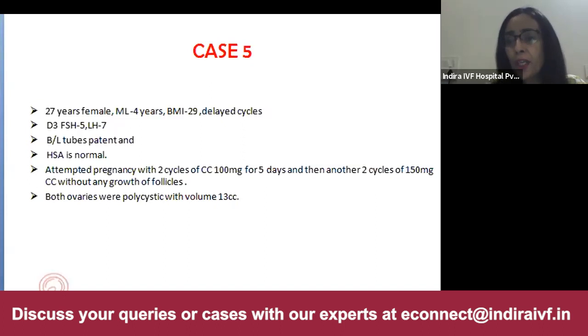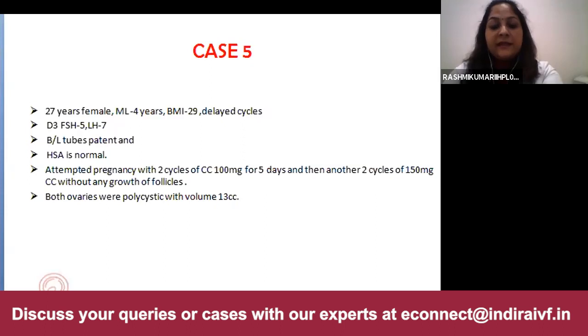I agree with you. Yes, either metformin or letrozole can be a very good choice. Dr. Rashmi, here I would like to ask that if you add gonadotropins in such patients, then how would you give the gonadotropin dose? Would you like to give a conventional dose or low dose, or would you like to combine gonadotropin with the oral ovulogens?